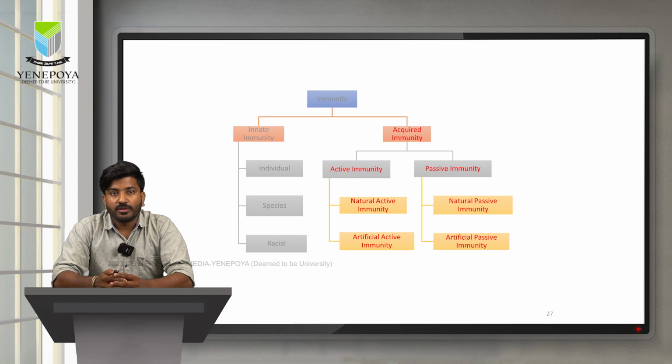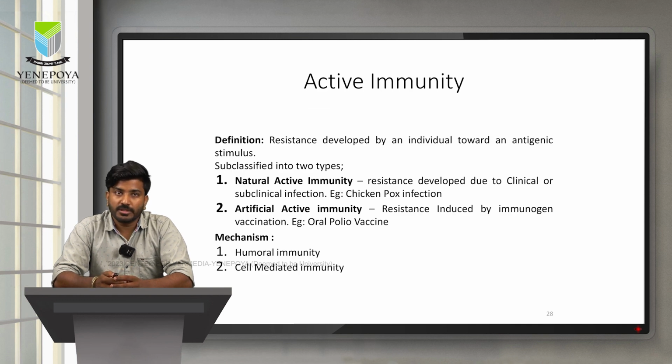I focus here on the subsets of acquired immunity. We have active immunity and passive immunity. Active immunity is subdivided into natural active immunity and artificial active immunity, whereas passive immunity is again further subdivided into natural and artificial. Let us look at the individual concepts of this.